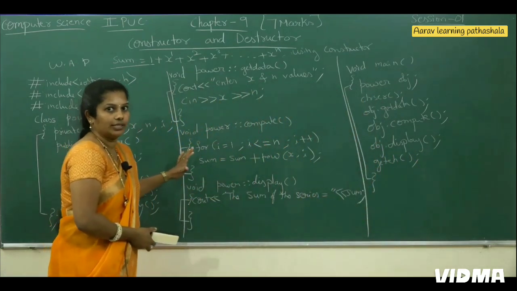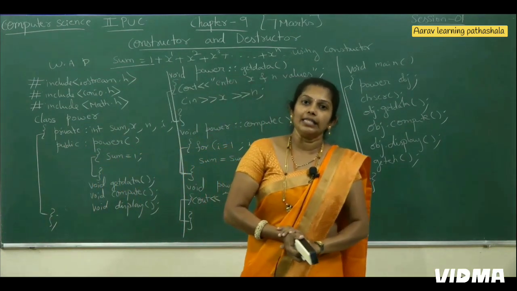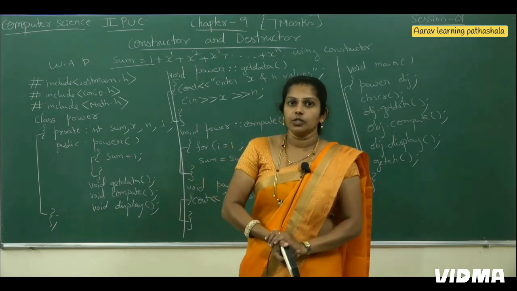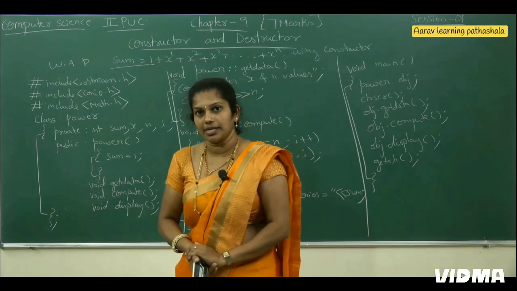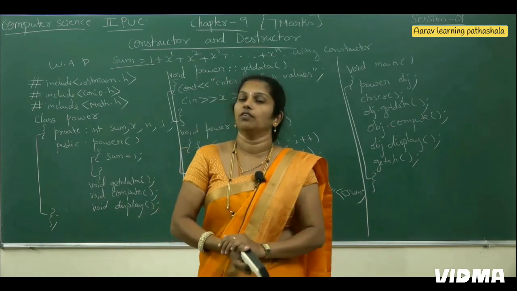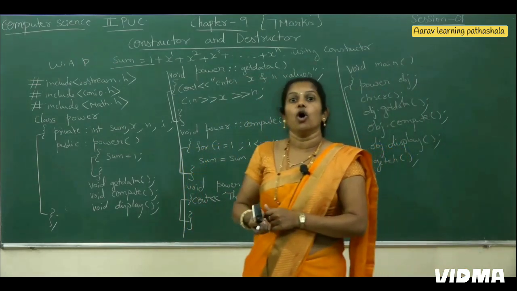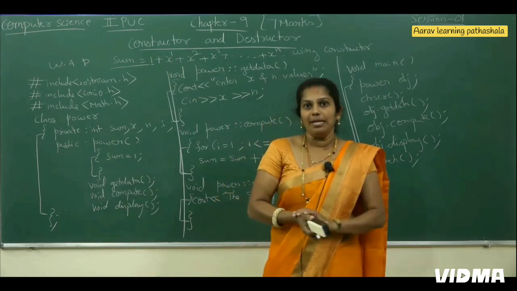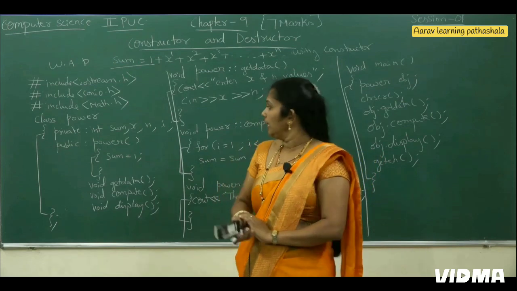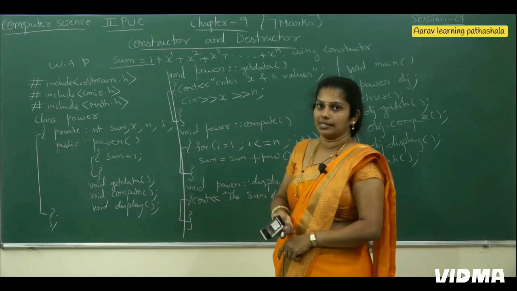Now once again I am going to recall all these things. Today, whatever I explained: a constructor is a special member function used to initialize the object of a class automatically. While writing the rules for constructor, the class name and function name are the same. It should be declared in the public section. It does not have any return type specifier, not even void. When you create the object, this constructor function will execute automatically by itself. Implicitly it will call the new and delete operators whenever memory is required. Next, it is not possible to refer to the address of a constructor.